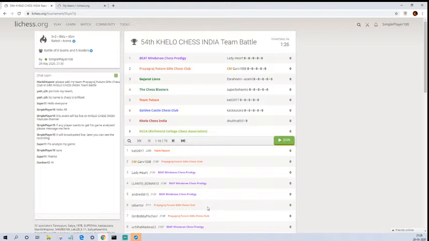You can just Google SCID and download it. In SCID, there is a ready made Stockfish engine which you can use for free. This software is completely free and you can use it on PC. It also has a very good database that you can use for your study. So just remember the name SCID. Okay, you can download this. I'm mentioning the name in the comment section so that you can get the idea.